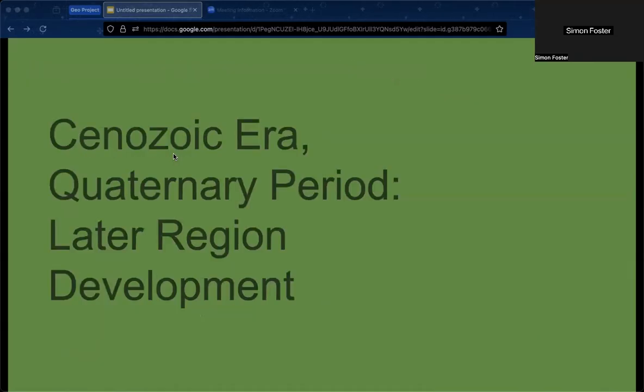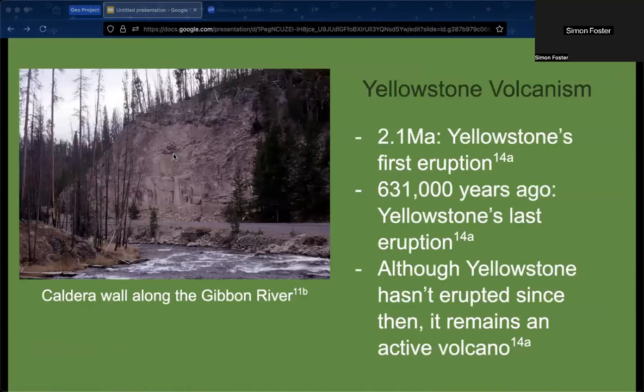The geologic activity that created the parks as we know them today happened mostly within the last 2.5 million years. Yellowstone's first eruption in its current location occurred about 2.1 million years ago. This would have been one of the biggest eruptions we know about in Earth history. A second major eruption would follow about a million years later, and a third and final eruption occurred about 631,000 years ago, creating the current Yellowstone caldera, which can be seen along the Gibbon River and other parts of the